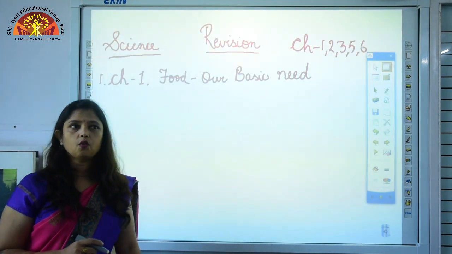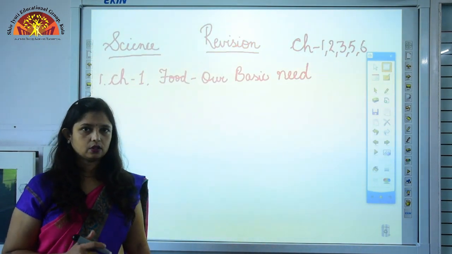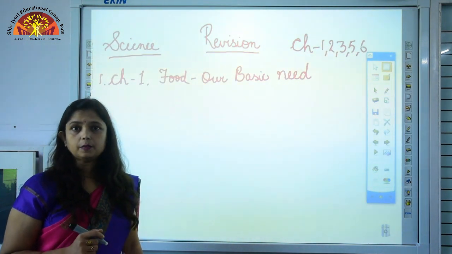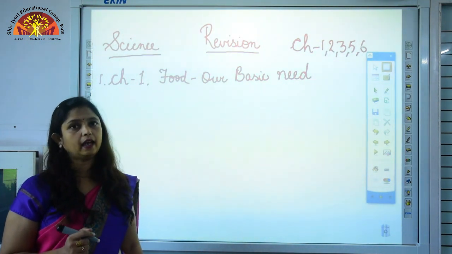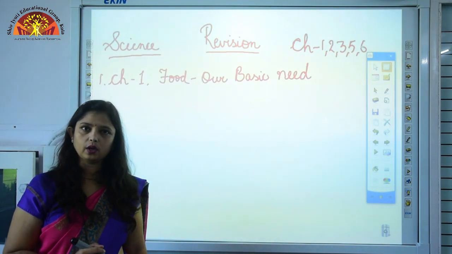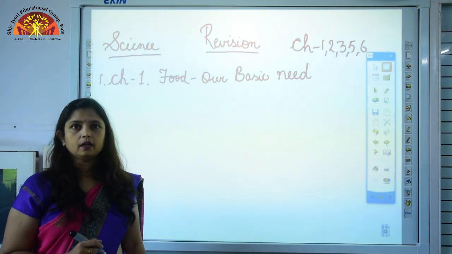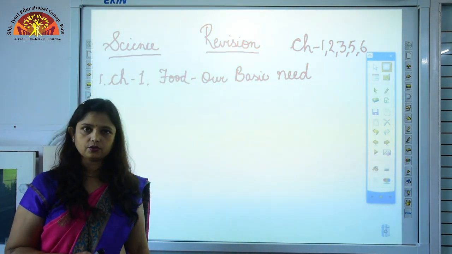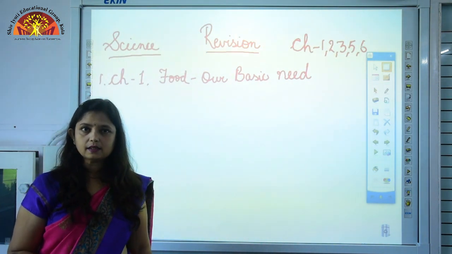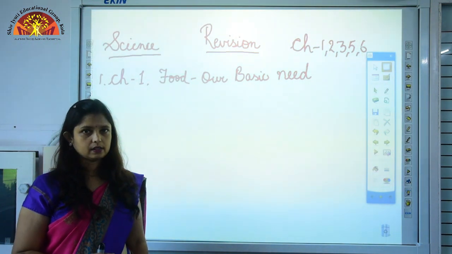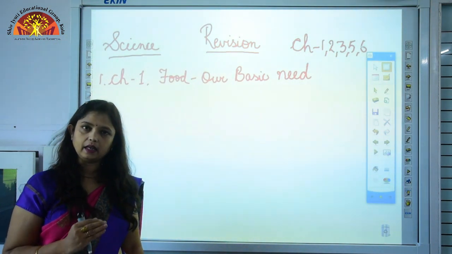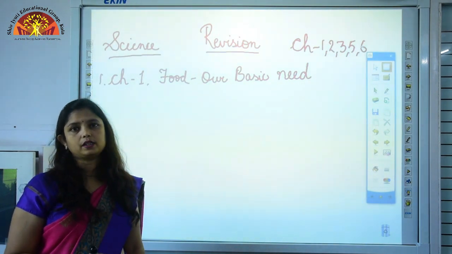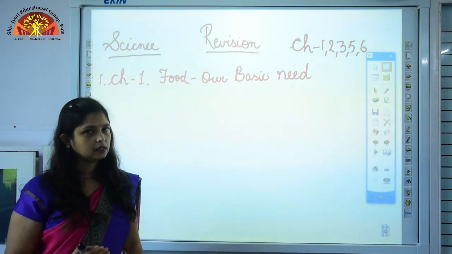So students, food is one of our basic need. The substances that are present in food that keeps our body fit and healthy and help our body to grow are called as nutrients. Now there are 5 basic types of nutrients. These are carbohydrates, fats, proteins, vitamins and minerals. Carbohydrates and fats are energy giving food. Proteins are body building food and vitamins and minerals are protective food.